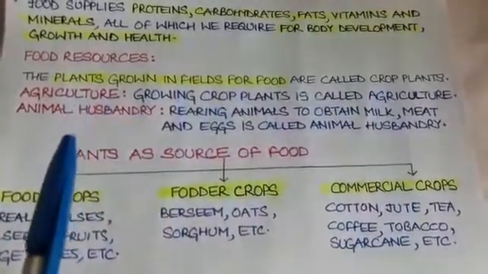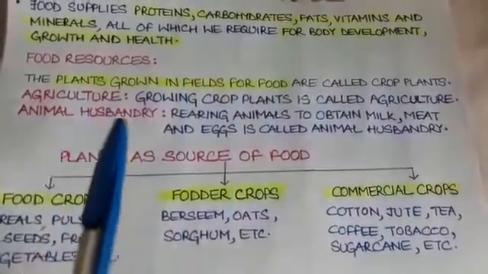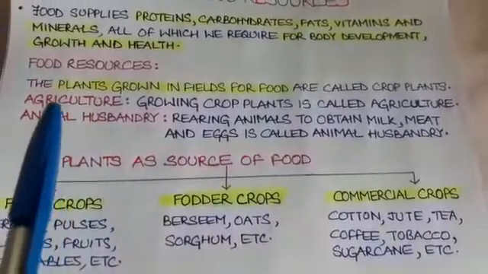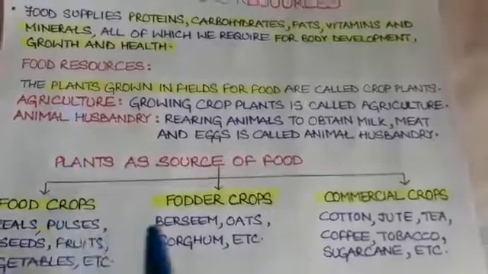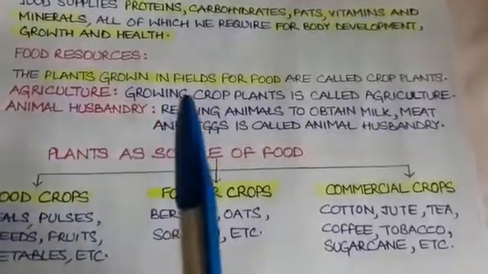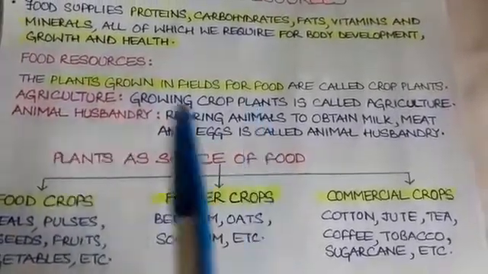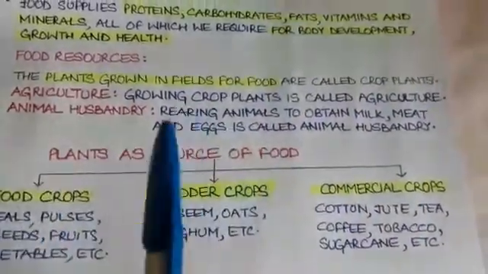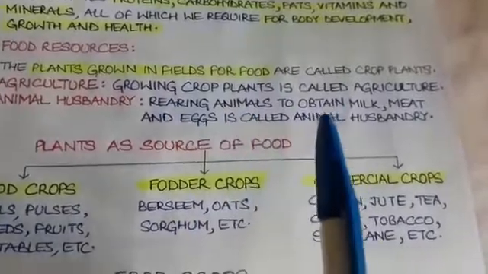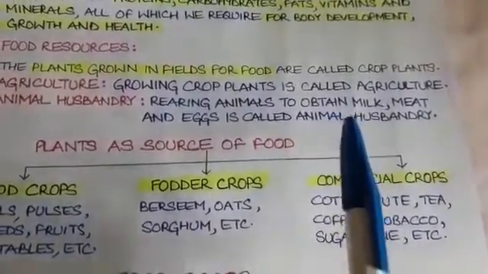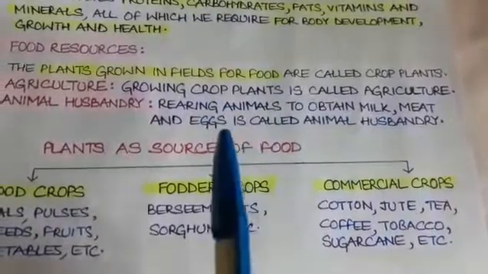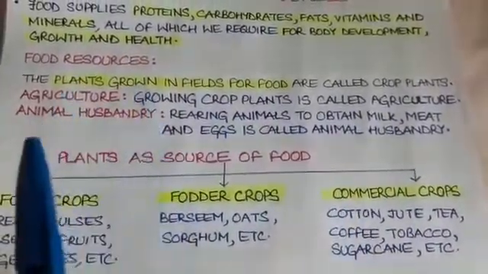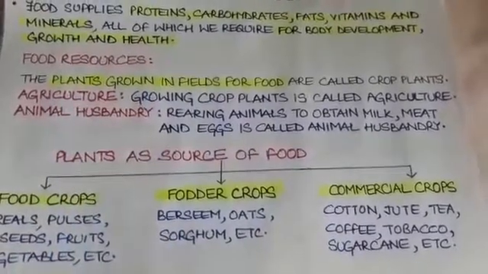Now we have two branches to study as sources of food. Number one, agriculture. Agriculture is defined as growing crop plants. The practice of growing crop plants is called agriculture, and rearing animals to obtain animal products like milk, meat, and eggs is called animal husbandry. So, these are the two sources of food to humans.